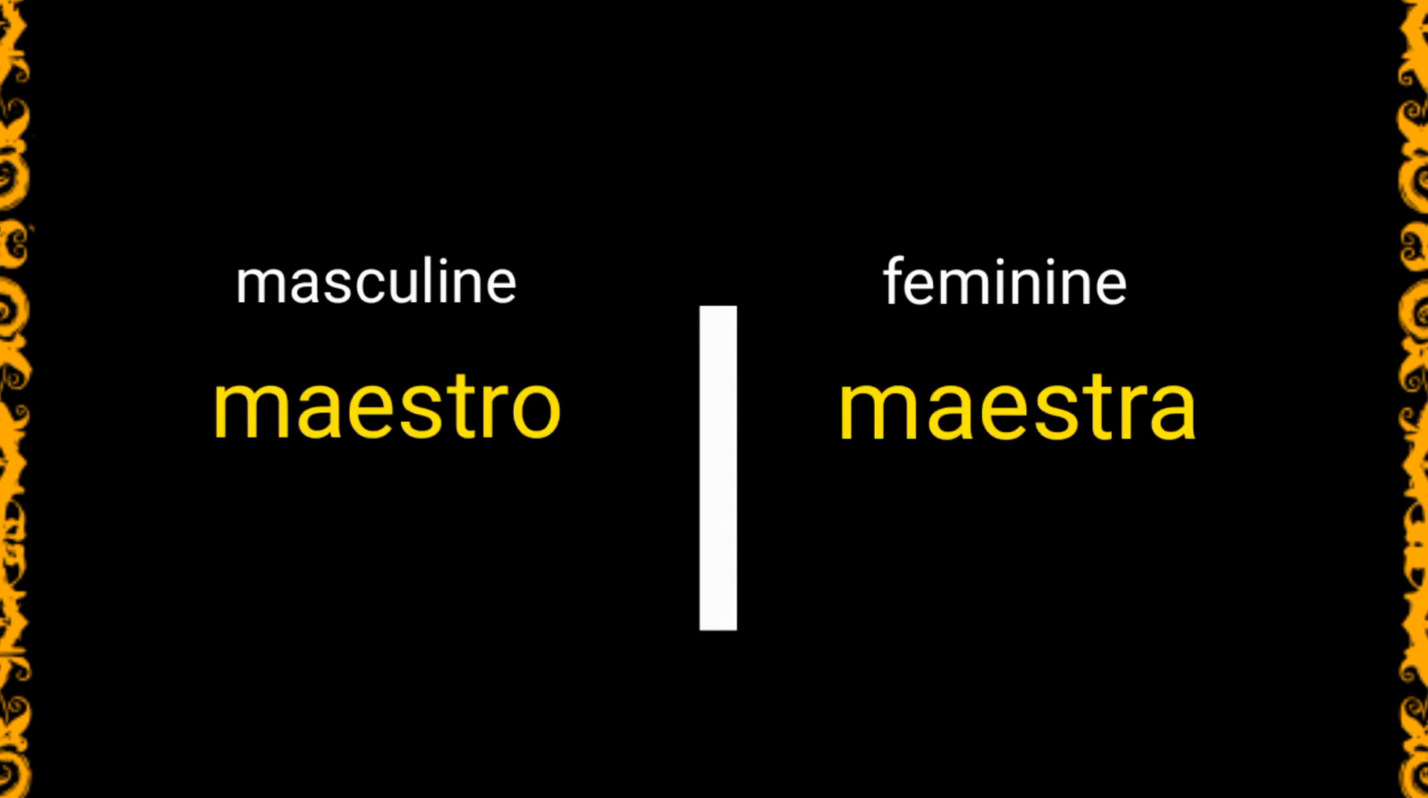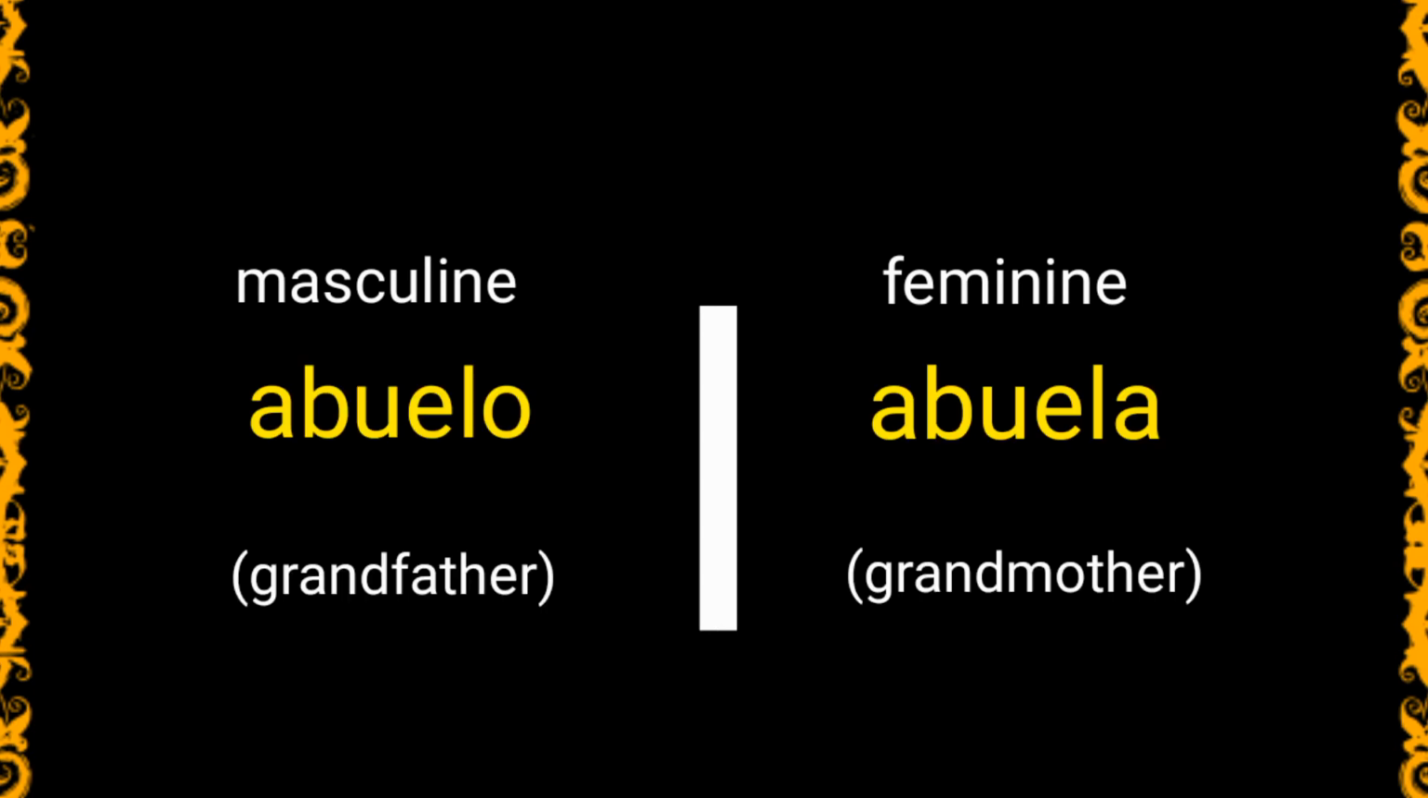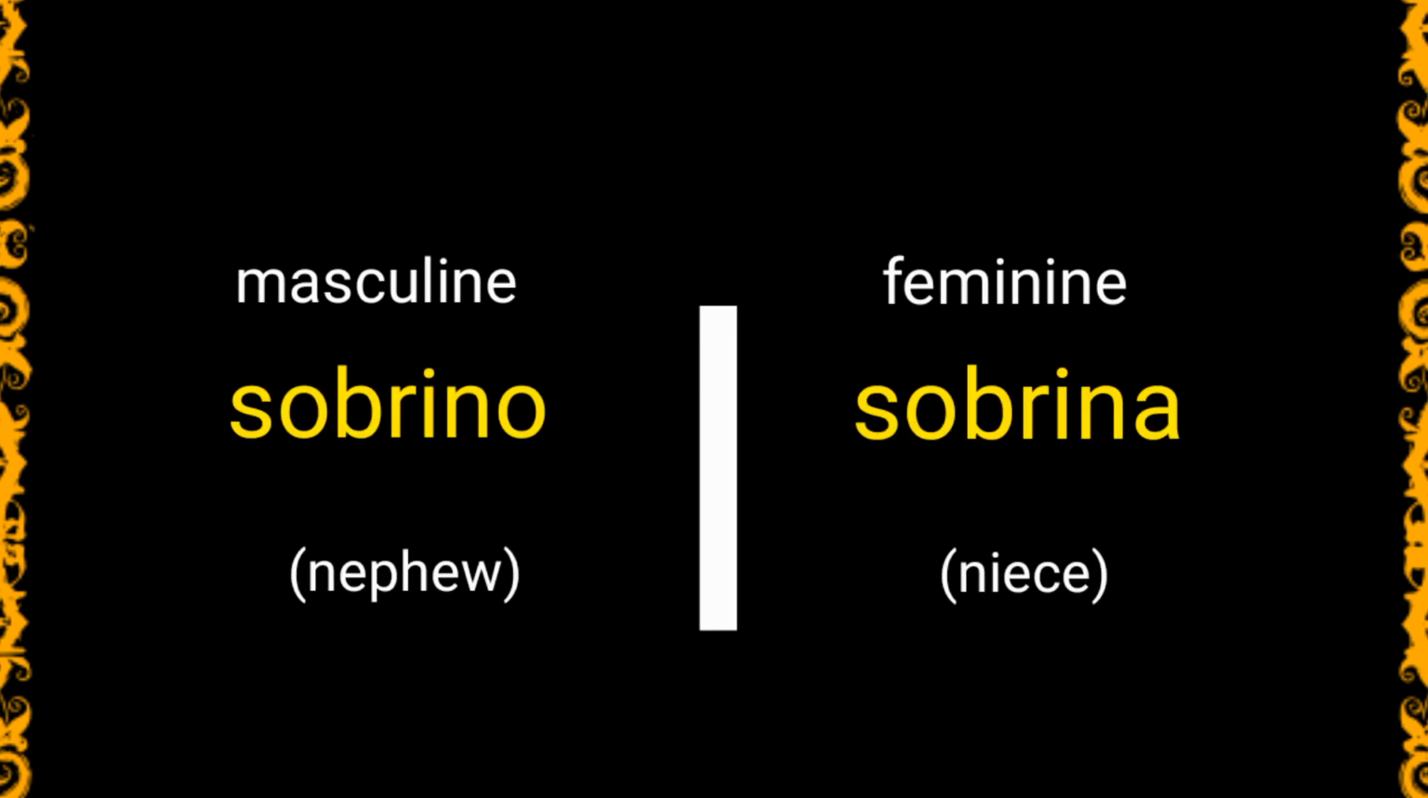Here are some examples to get you acquainted with gender-specific nouns. A male teacher is called maestro, while a female teacher is maestra. See the change on the last letter? This way, it will be easier to determine if a person is a male or a female. Here are two more examples. We call grandfather abuelo, while grandmother is abuela. Nephew is called sobrino, while we say sobrina to refer to a niece.